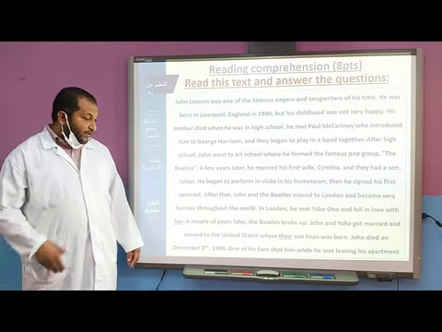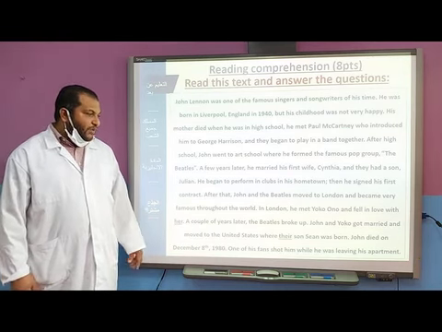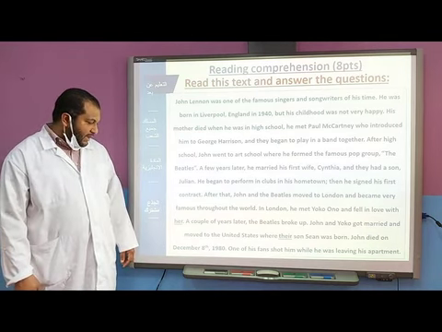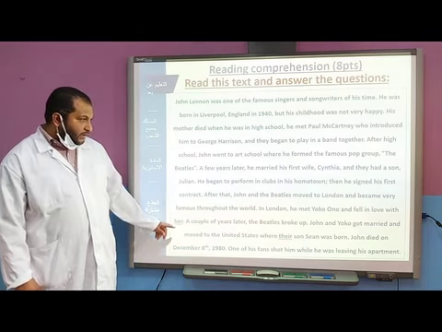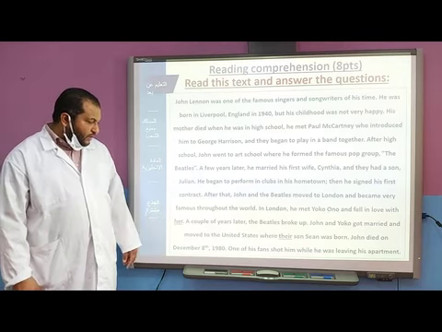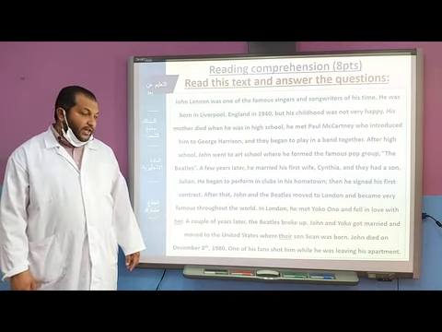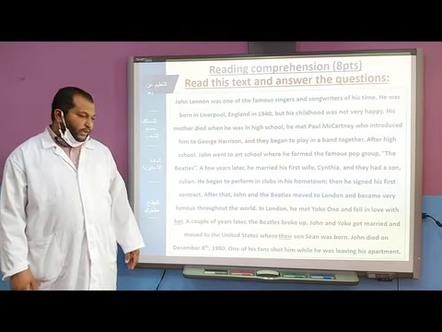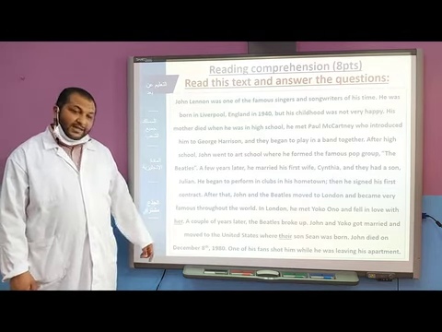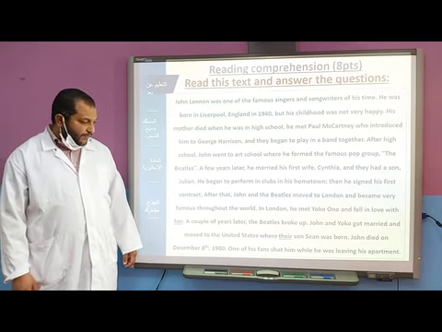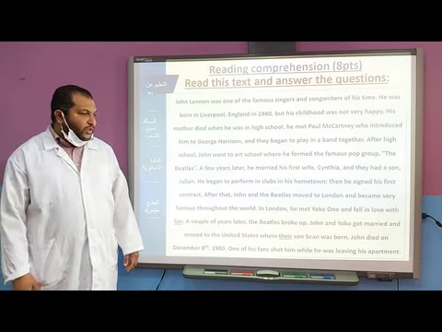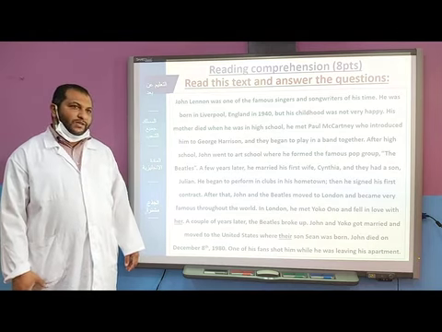A couple of years later, the Beatles broke up. John and Yoko got married and moved to the United States, where their son, Sean, was born. John died on December 8, 1980. One of his fans shot him while he was leaving his apartment.